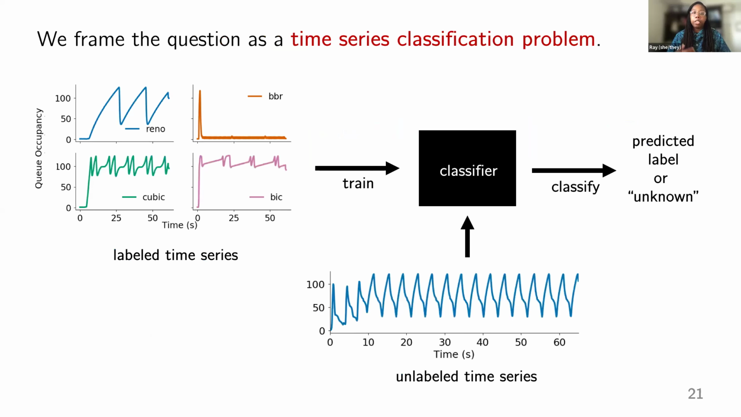Because we have these queue occupancy traces, we can naturally frame this question as a time series classification problem. So I have my labeled queue occupancy traces as my training data for my classifier. And when I want to classify a new trace, we input some unlabeled testing sample, and our classifier will either say that it's in the training set and give a predicted label, or that we believe it's not in the training set and it is unknown.